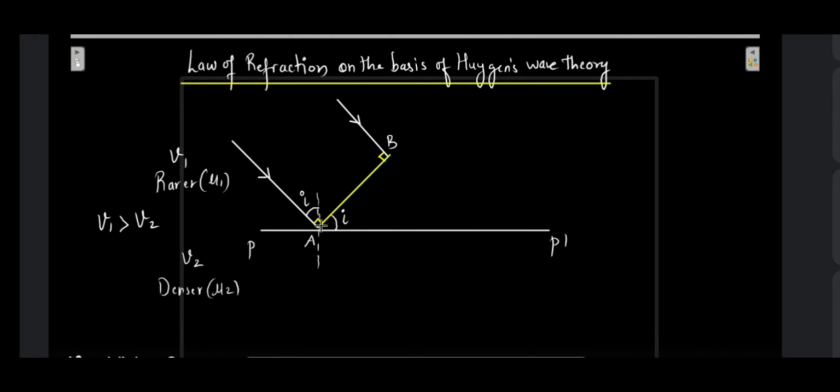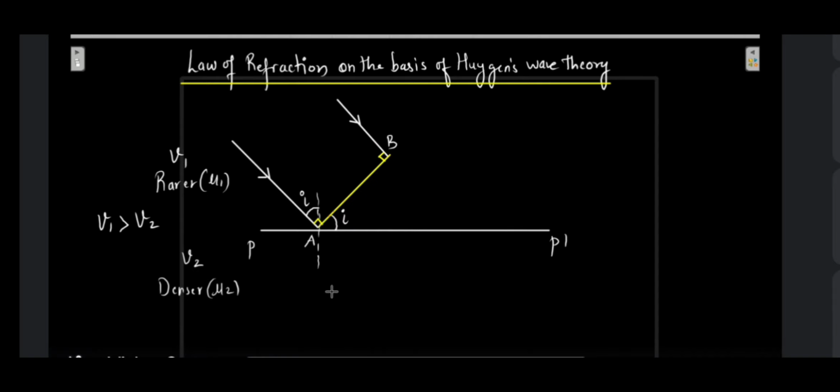Every point on this wavefront is going to behave like an independent disturbance and produce its own wavefront in front, like this. All the points will produce their own wavefront. So we'll see in time t where we get a wavefront. Let us consider that in time t the first ray is already getting refracted because it has already reached over here. So this ray will get refracted from here. Let us draw the refracted ray. Since it is going from a rarer medium to a denser medium, the ray is going to bend towards the normal.